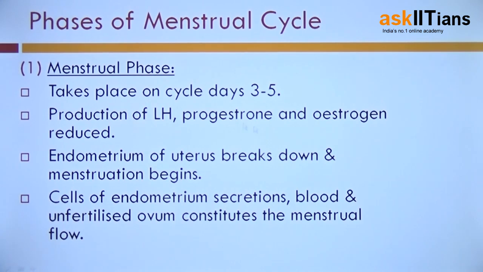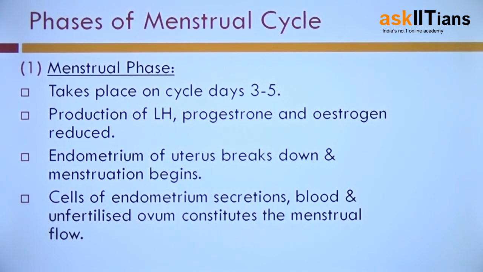So the production of these 3 hormones is going to reduce during the menstrual phase. The endometrium of uterus also breaks down during this phase.